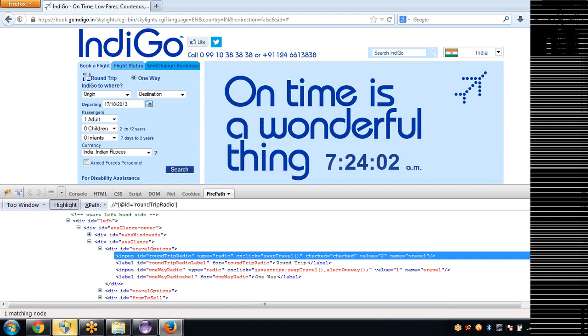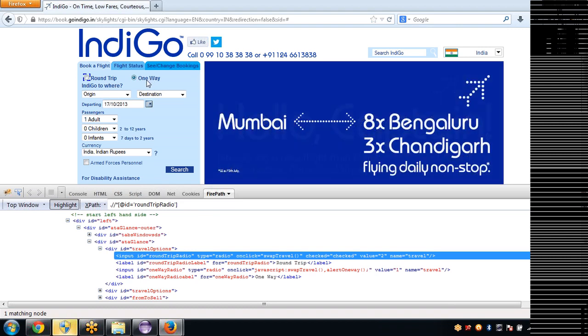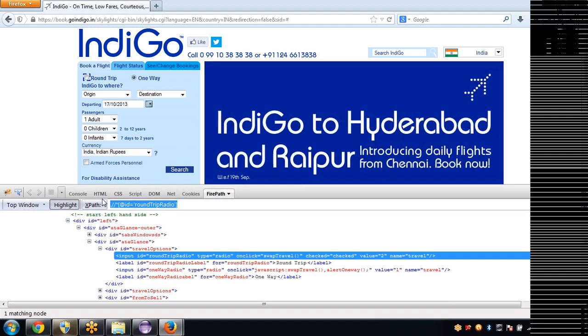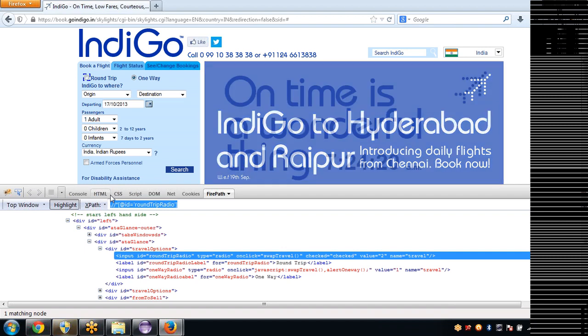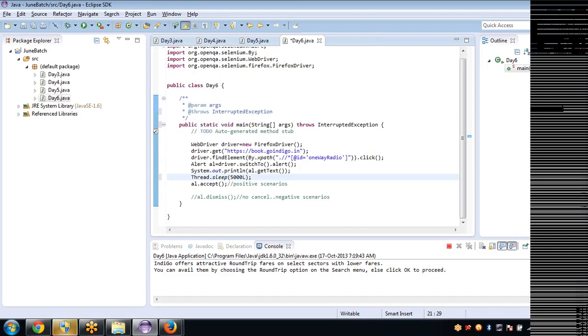He has given radio type. Unless it is a text box, it will not change. As round trip and one way, they cannot be a text box. There will be radio buttons every time. So to overcome the issues as per the developer instructions, we have decided not to choose the ID attribute here.